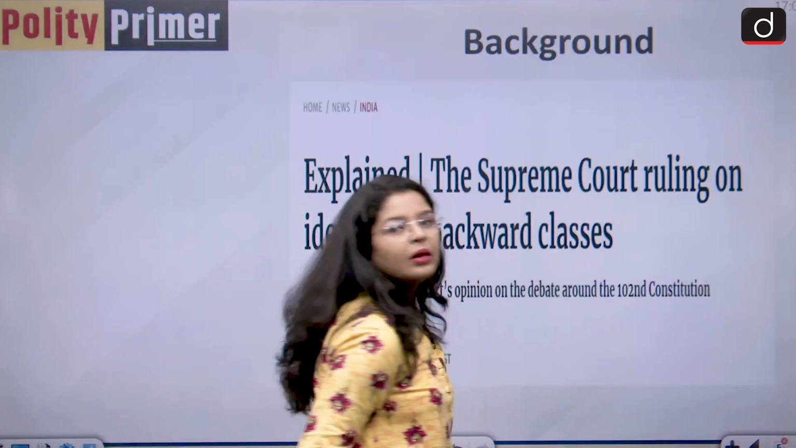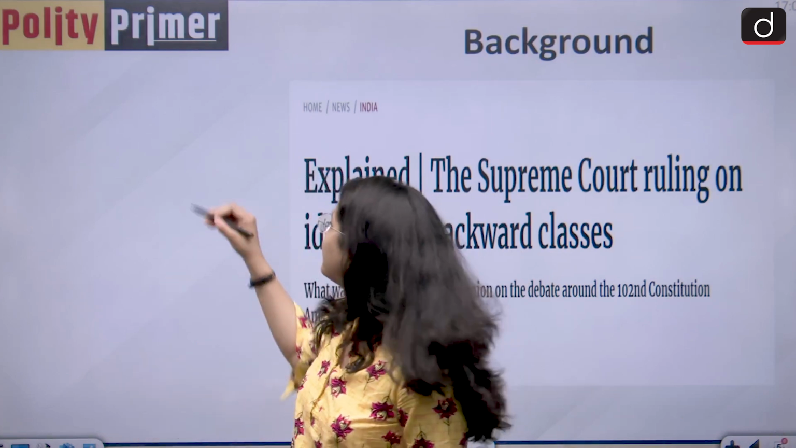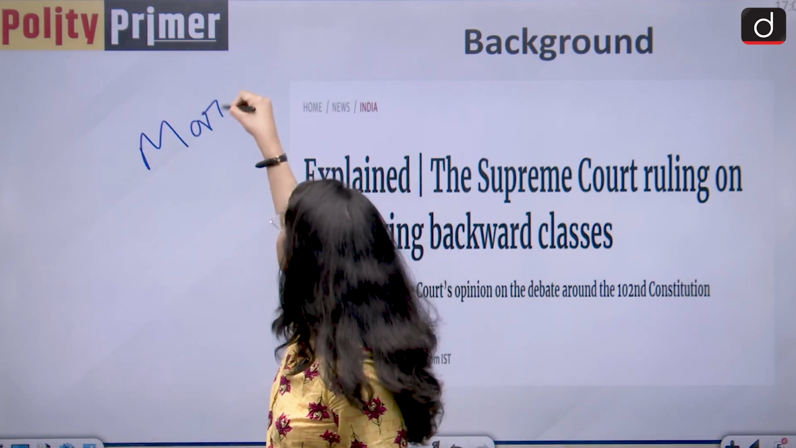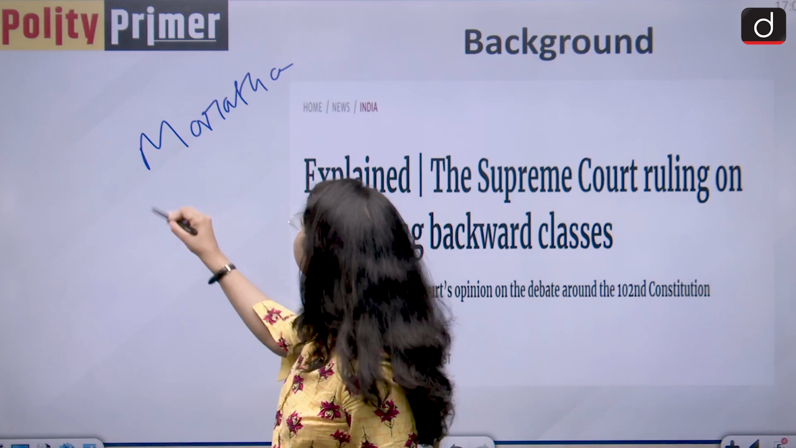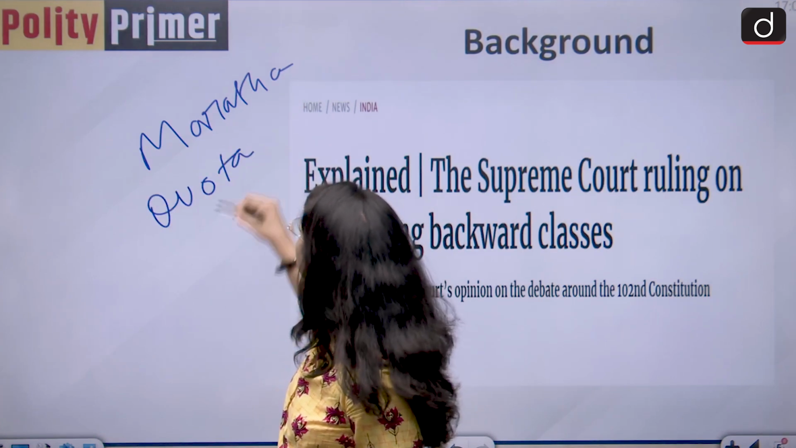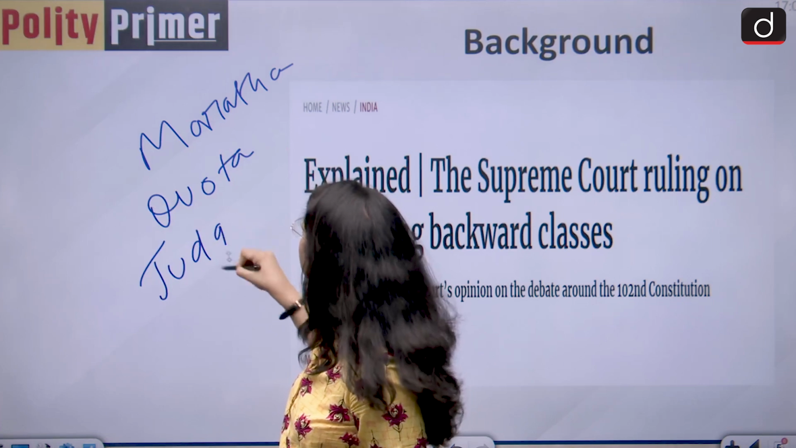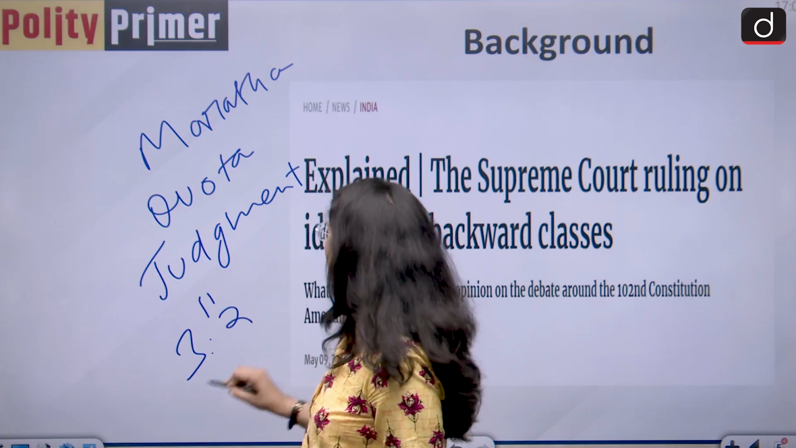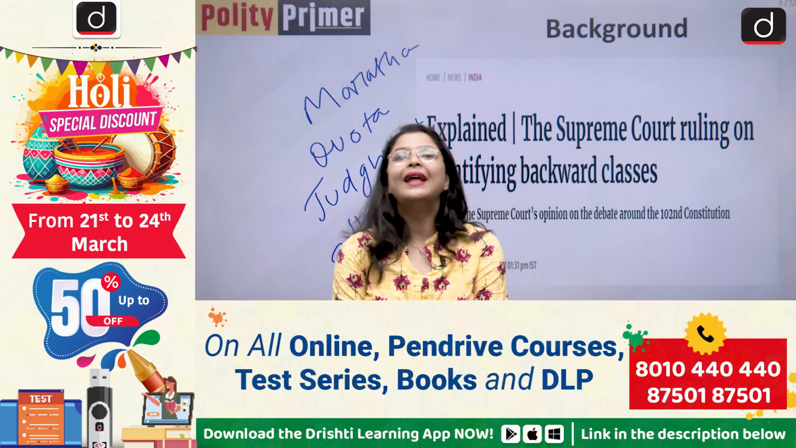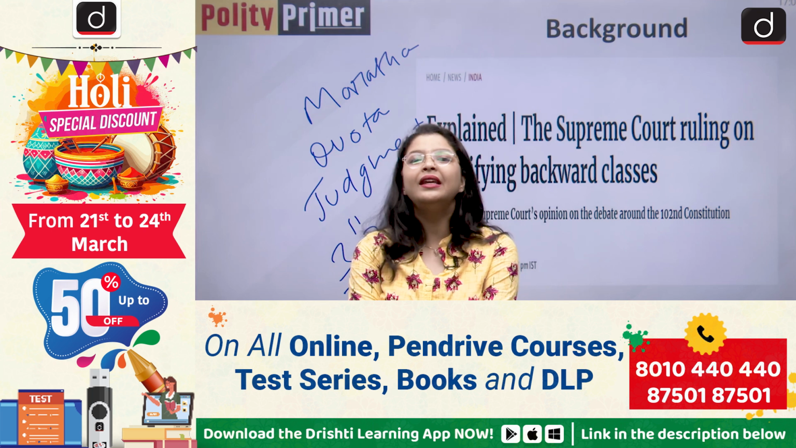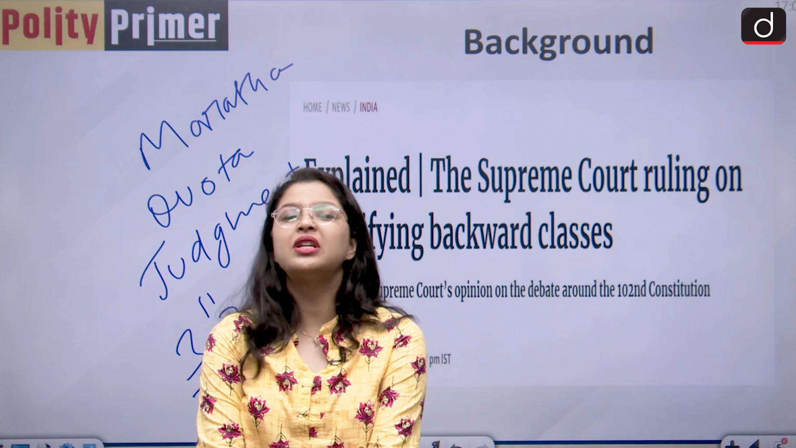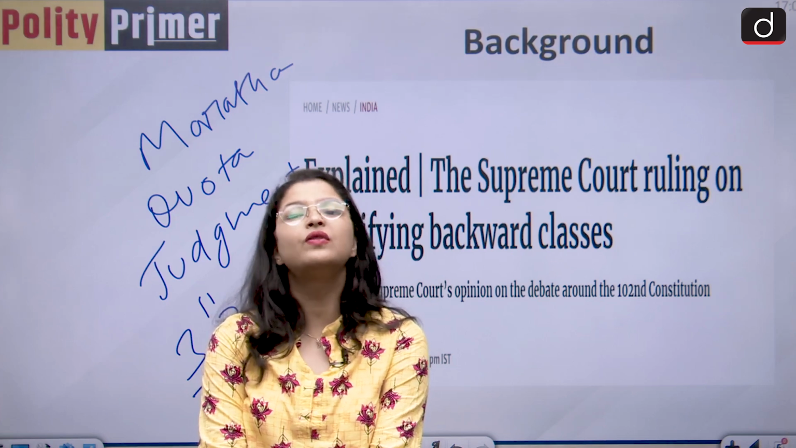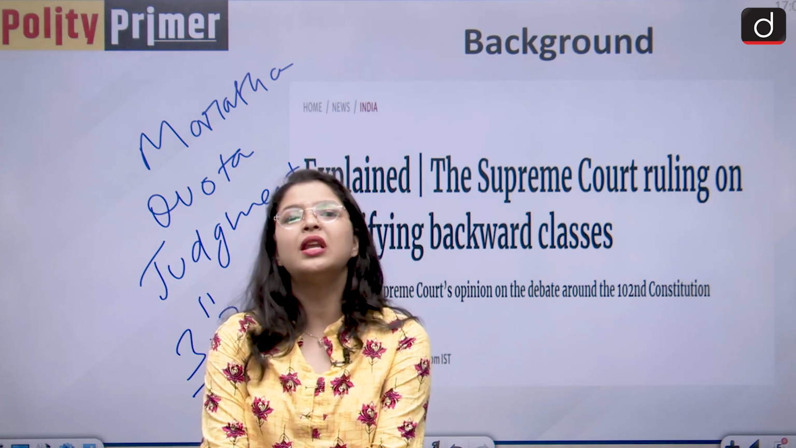So basically, the Honorable Supreme Court of India, in the historic Maratha quota judgment, has held by a majority of 3:2 that the states do not have any power to identify socially and educationally backward classes. The power lies with the Parliament after the enactment of the 102nd Constitutional Amendment Act.